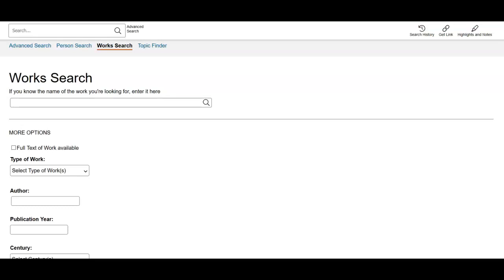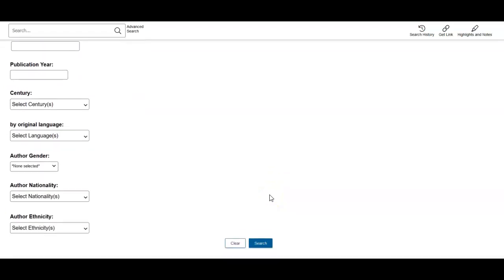On the Work Search page, you can also do an author search. Type the author's last name into the box. Suggested names will appear as you start typing. Click Search.